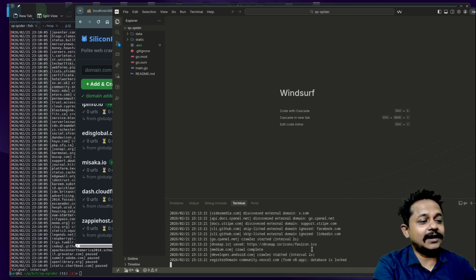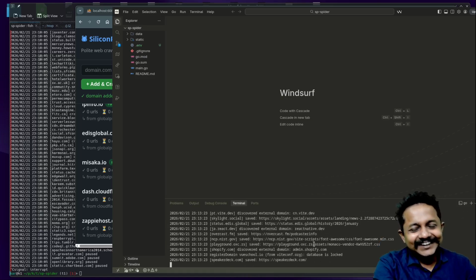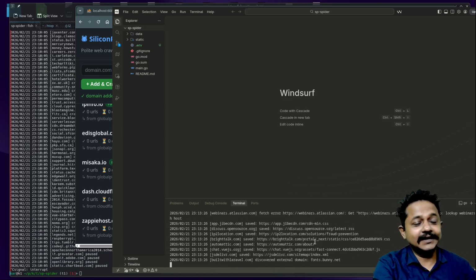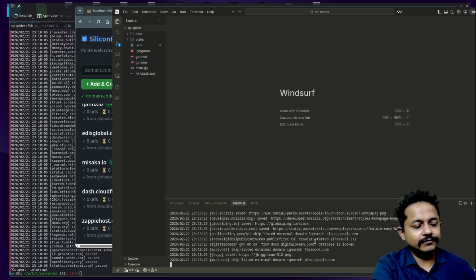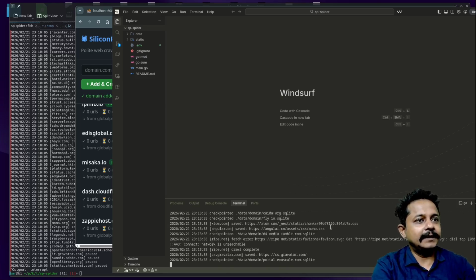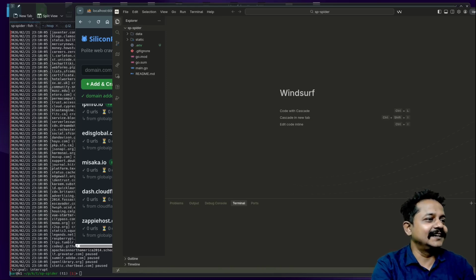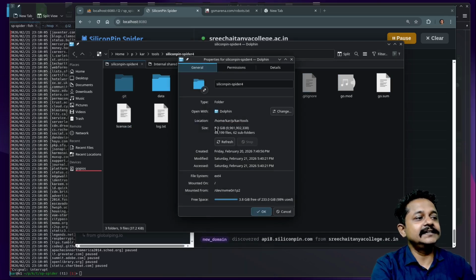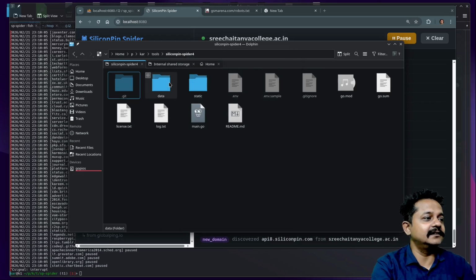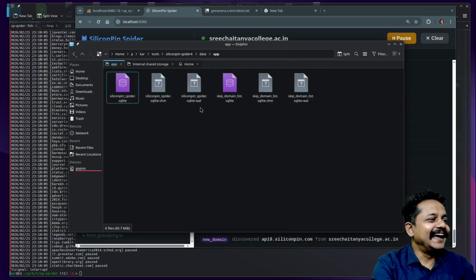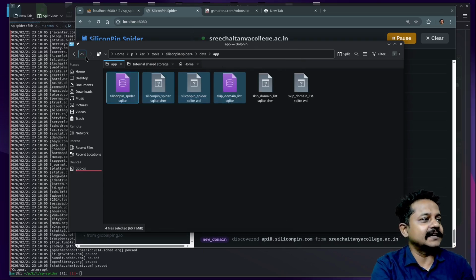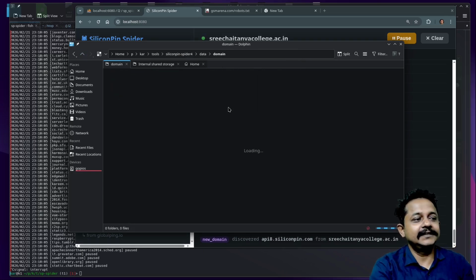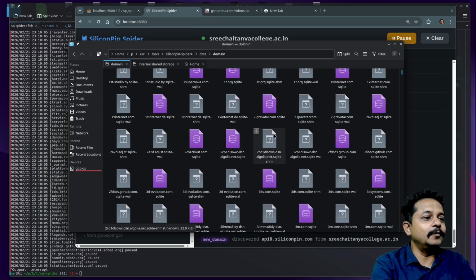I'm not sure how to stop this. Control C will not work. By the way, I have implemented Control C in my later implementations. Let me close that first and see how much data it has gathered. It is 9.3 gigabit of data it has gathered. Let me show you apps. Within the apps, there are only two SQLite databases, and within domain, you will see how many domains it has gathered within a few seconds.